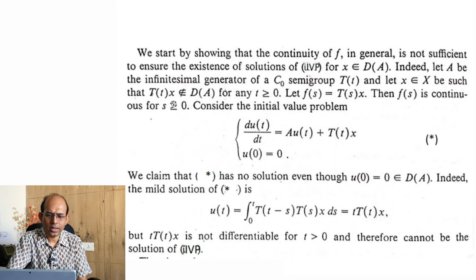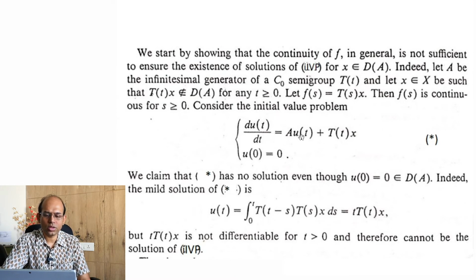So if you choose x not from A, and ensure that it is chosen such that T(t)x is not in the domain of A, then we consider that type of x to construct one f, in this fashion: f of s is equal to T(s) of x. Since capital T is a C0 semigroup, we would get continuity of f from the definition. So f(s) is continuous. Now consider the initial value problem.